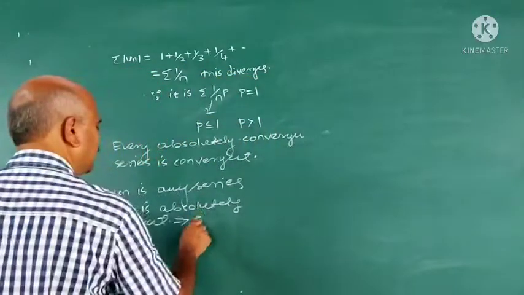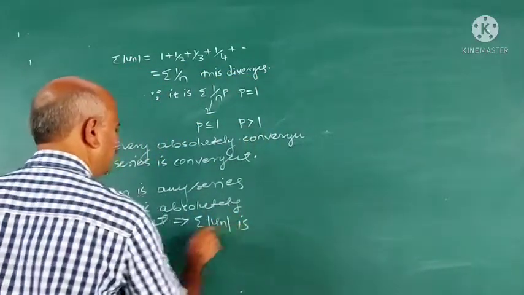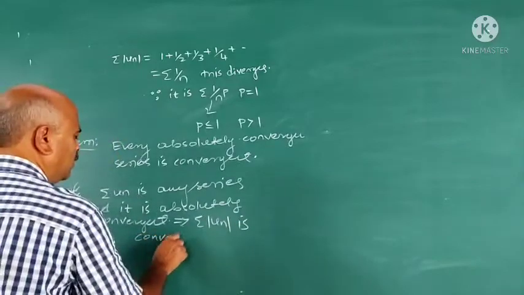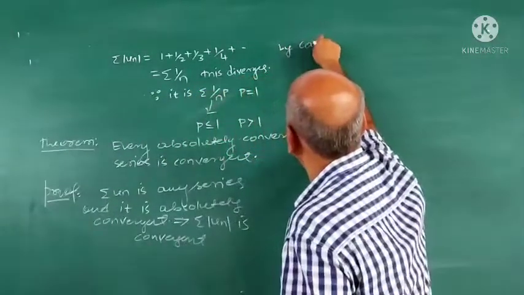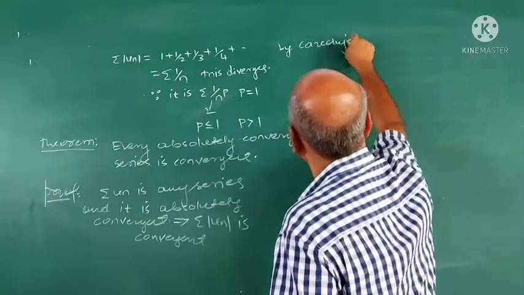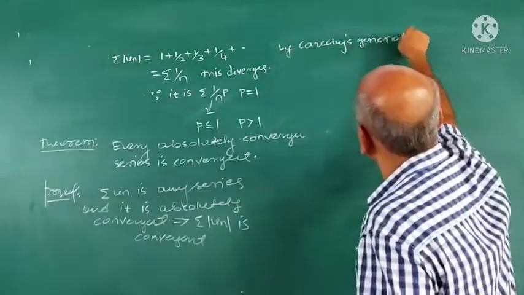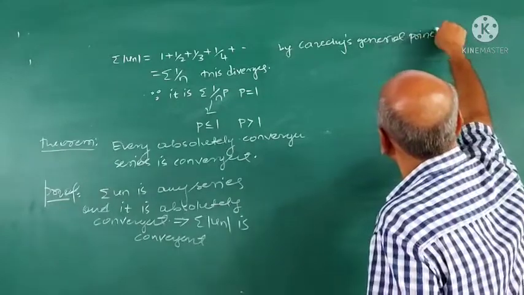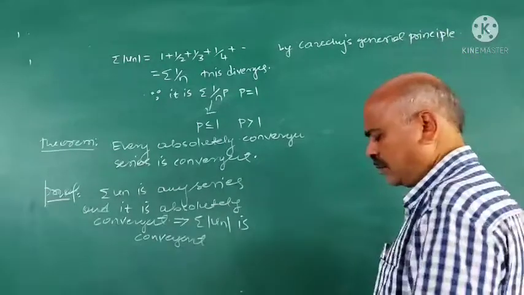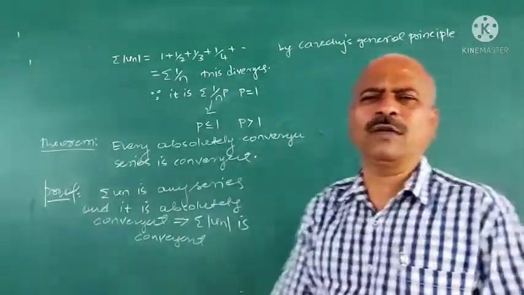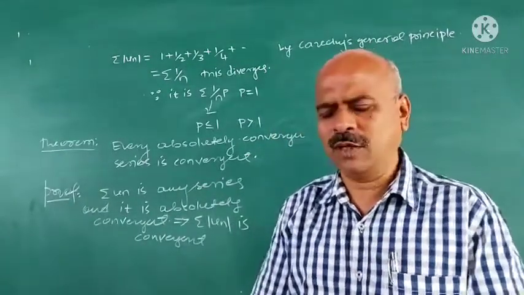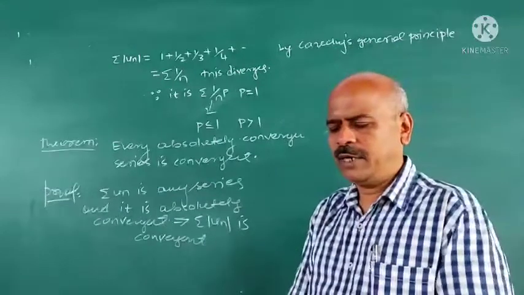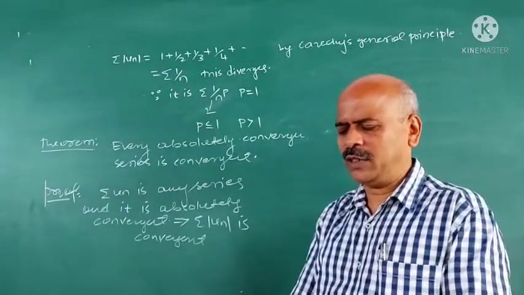This implies sigma mod un is convergent by definition of absolute convergence. By Cauchy's general principle of convergence, sigma mod un is convergent means we use here Cauchy's general principle of convergence. What is that?